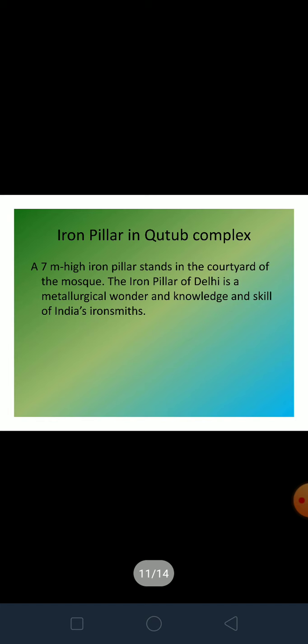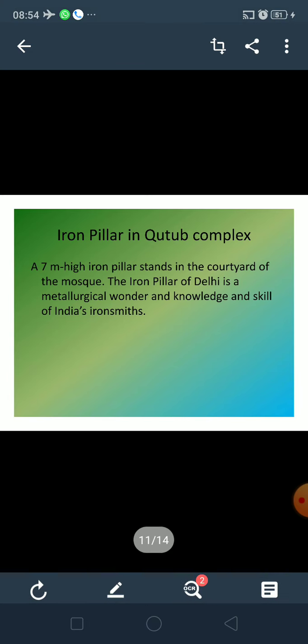This Qutub Minar is in the Qutub complex. Other than Qutub Minar, many other historical buildings are there, the mosque, the museum, and one more noticeable figure that we can see in the Qutub complex is the iron pillar. It's a 7-meter high pillar in the courtyard of the mosque. This is like a wonder itself.